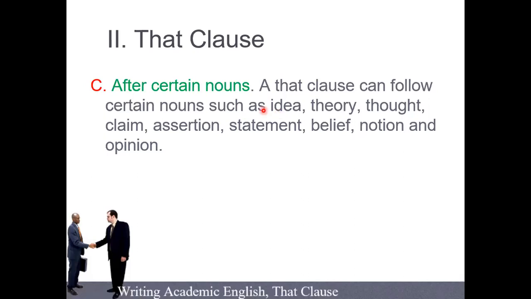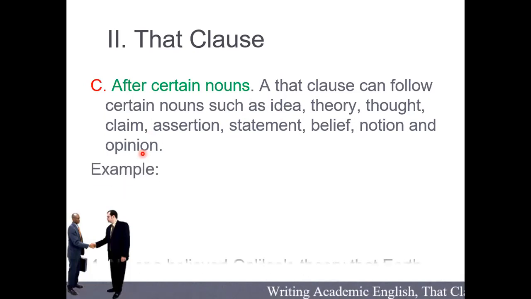So when you see these nouns, the clauses are not adjective clauses. They are noun clauses. The nouns are idea, theory, shock, claim, assertion, statement, belief, notion, and opinion. So when you see these nouns, the clause after them is not an adjective clause. It is a noun clause. You have to take note. English is not very easy for you, right? You have to take a lot of notes. Exceptions, like that.